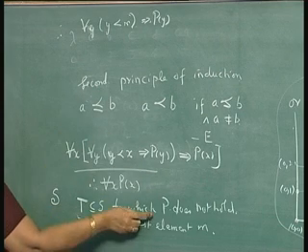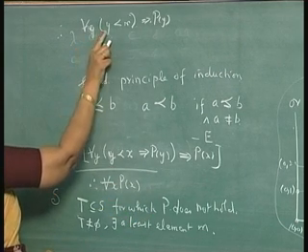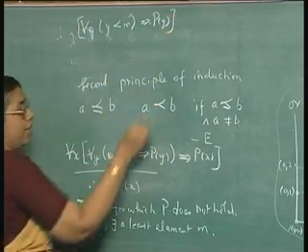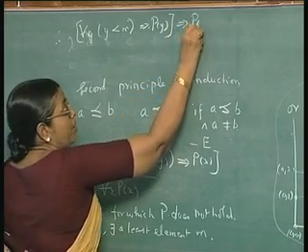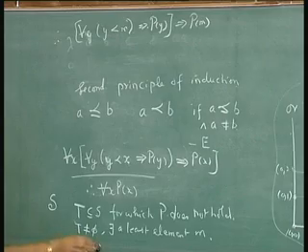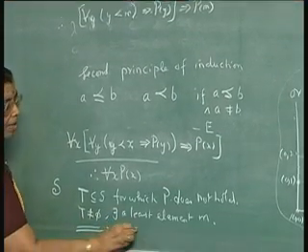M is the least element for which the property does not hold. So, for all y, if y is less than m, the property holds, and because this is true, this will imply P of m will be true. Okay. So, T being a non-empty set is not correct, T will be empty.